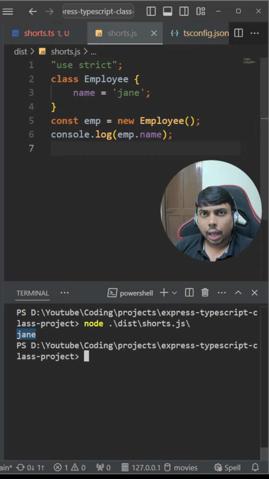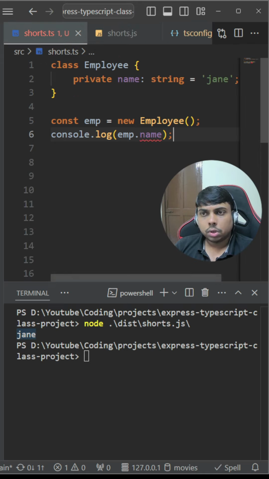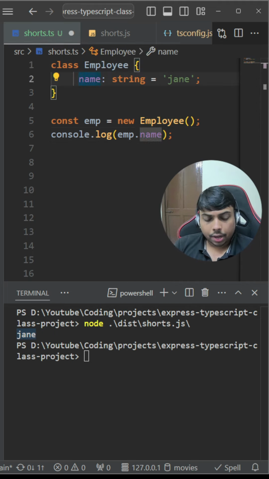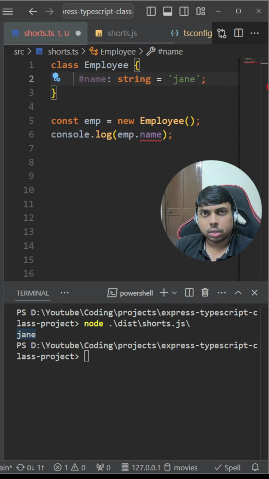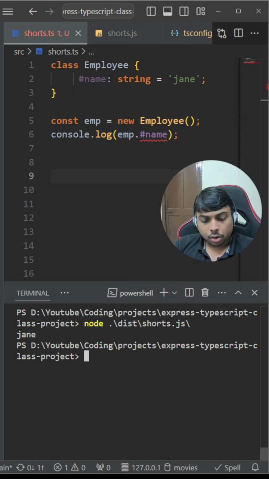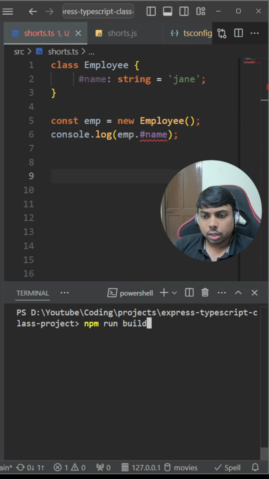So even though I added it as a private property, in the JavaScript domain I'll still be able to use it. So what is the solution for this one? I'll come back to the TypeScript file, and instead of saying private, I'll remove the private keyword and add a pound sign or this hash sign. Now I'll update the employee.name. Then I will compile this one.